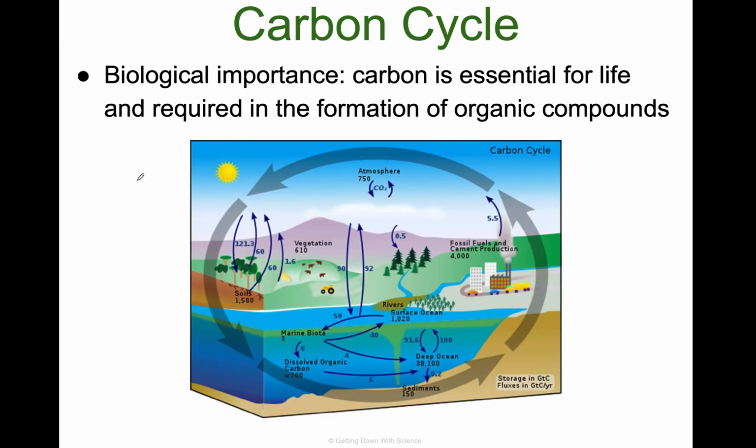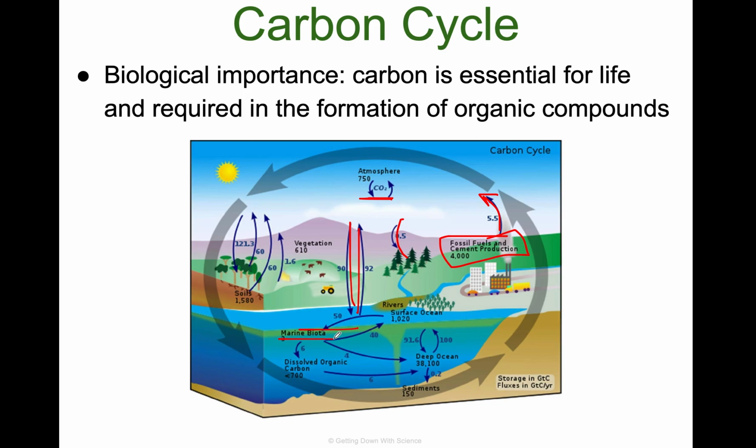Carbon cycle. Carbon is essential for life, required in the formation of organic compounds. So we get it from quite a few places. This is a big one: fossil fuel production. This is accelerating global climate change. It's just not good. But we do get carbon from other areas. Obviously, we get it from CO2, right? We breathe out CO2, it goes into the atmosphere. Some of it's taken in by plants. Some of it gets exchanged with the water. Water is actually a really good carbon sink.